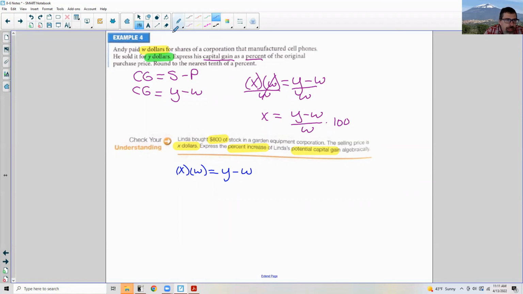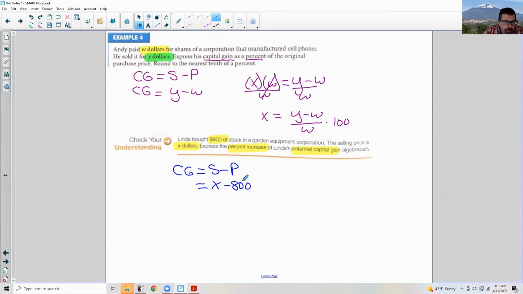Okay, so I don't want to use X here, I guess. So let me do this a different way. We want capital gains to equal sell minus purchase. Let's just start with that like we did up here. And she sold for X and she purchased for 800. So it's X minus 800 in this situation.